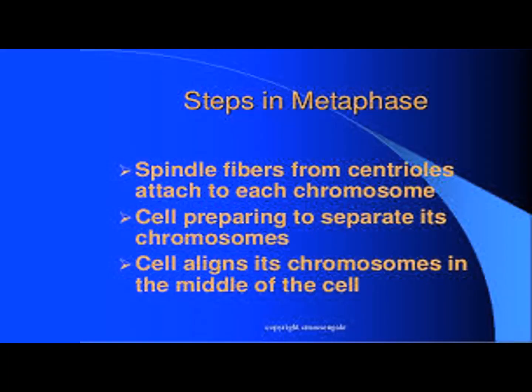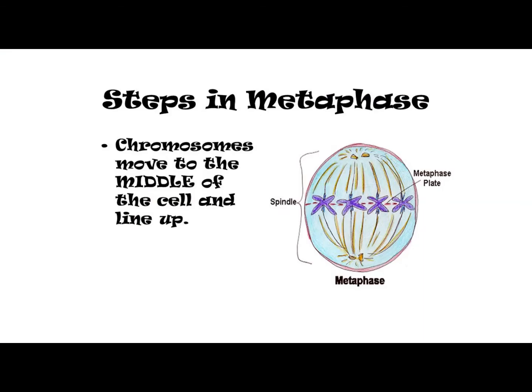Then comes the second stage, that is metaphase. What happens in metaphase? First I will read the steps for you, then I will show the diagram. Number 1, the spindle fibers from centrioles attach to each chromosome. Number 2, cell preparing to separate its chromosomes. Number 3, cell aligns its chromosomes in the middle of the cell. Now have a look at the diagram.